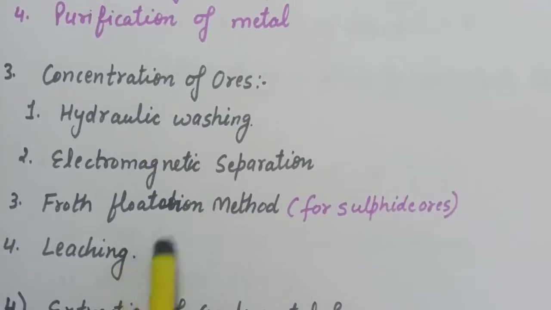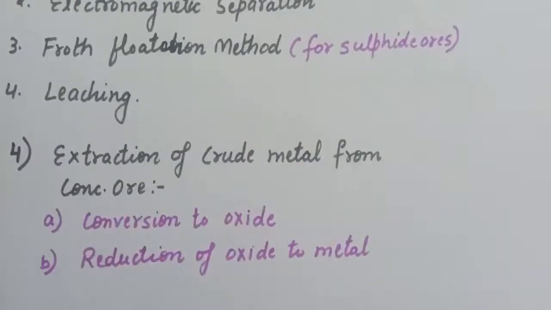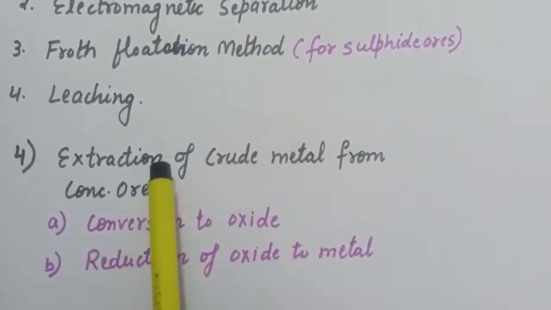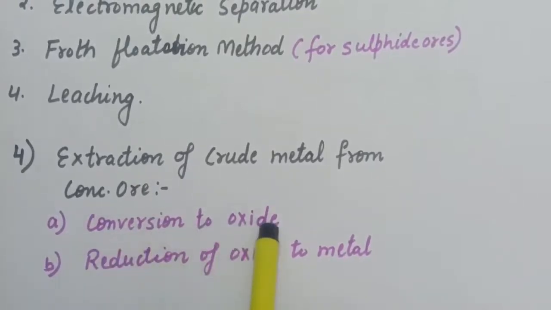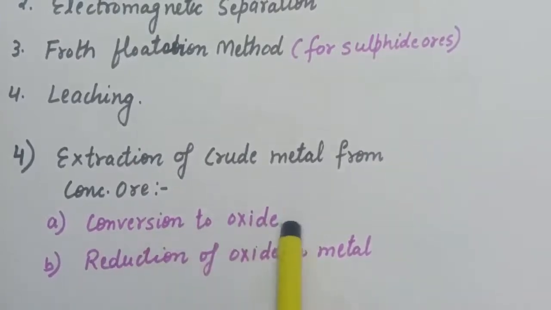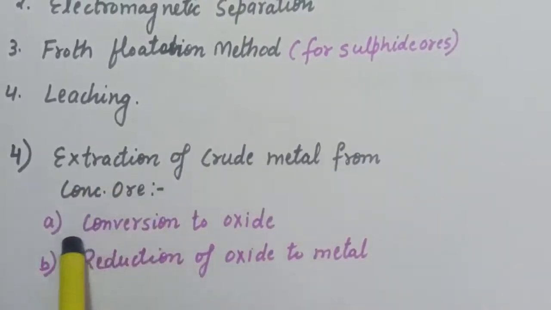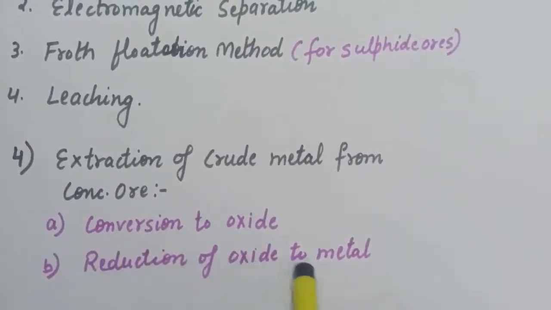Now after concentration of ores, the next step is extraction of crude metal from the concentrated ore, and in this we have 2 steps. First is conversion to oxide, that is, we will convert our concentrated ore to oxide form, and after that we will do the reduction of that oxide to metal. So in extraction of crude metal from concentrated ore we have 2 steps. First is conversion to oxide and second is reduction of oxide to metal.